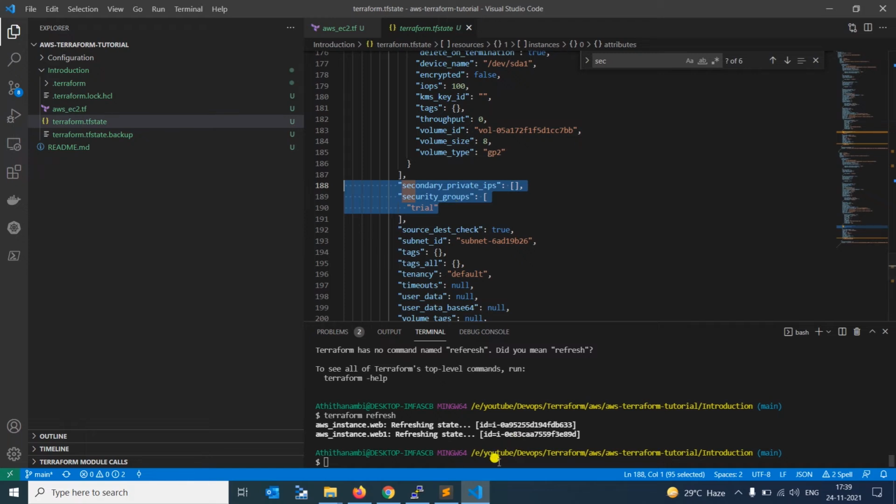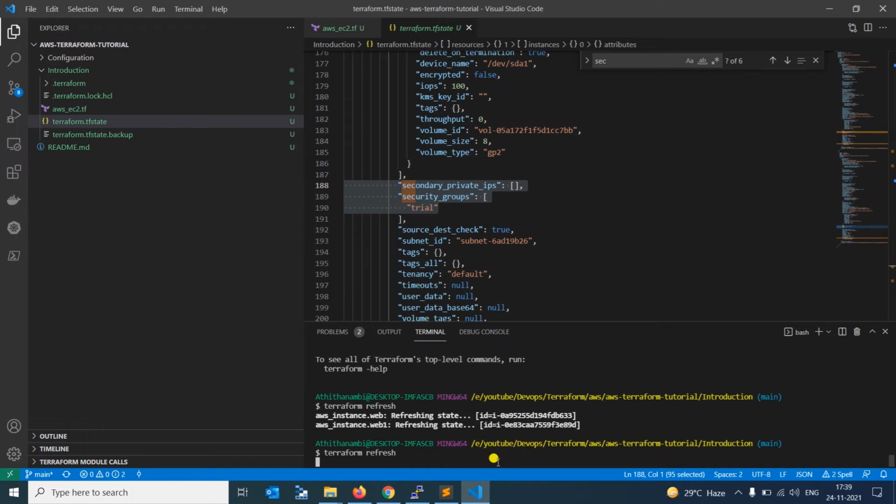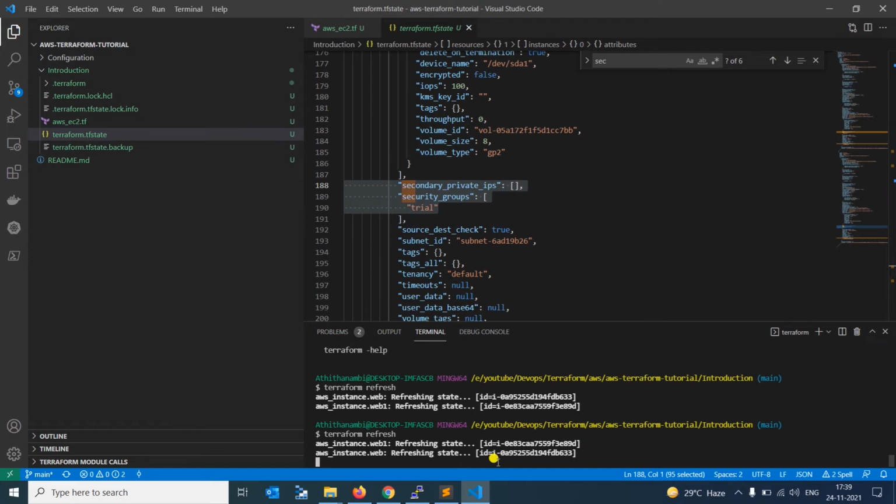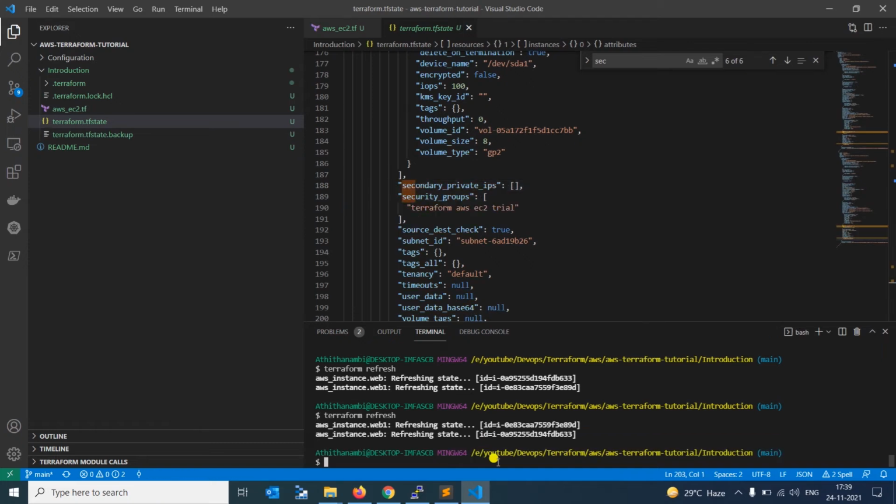Now what will happen if we go for Terraform refresh? The state file will get refreshed, and the changes made in the cloud will be updated here. Now it is changed to Terraform AWS EC2 trial. This security group is updated in our EC2 instance, and that is also updated here.